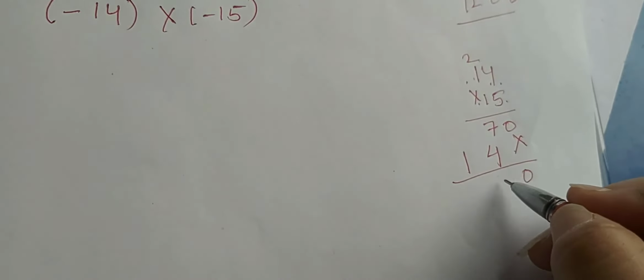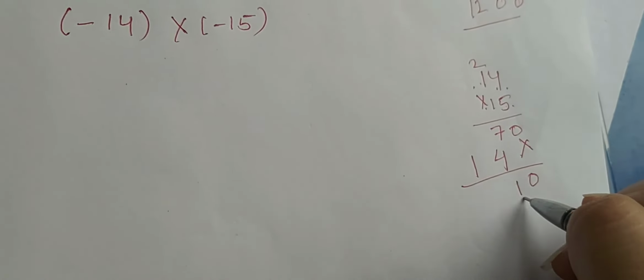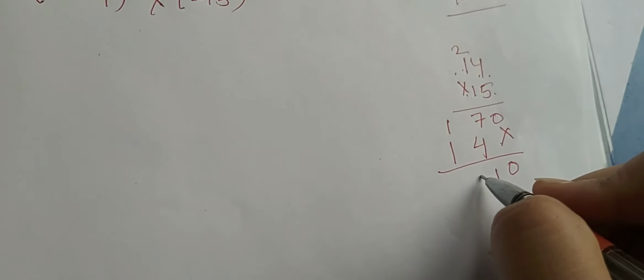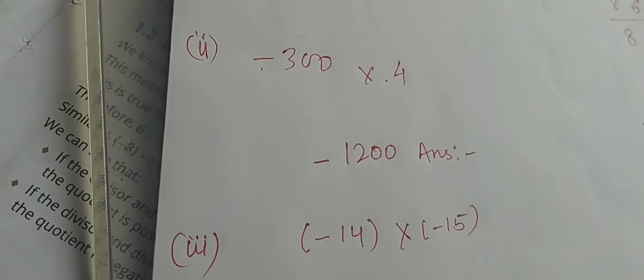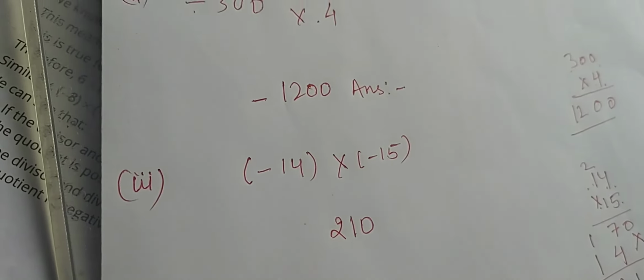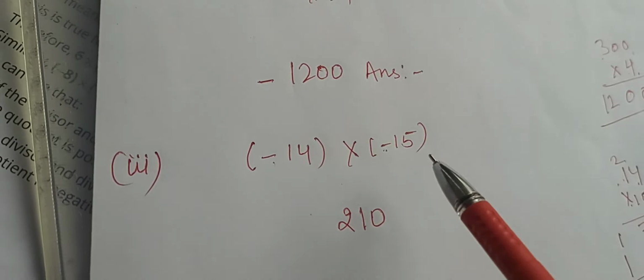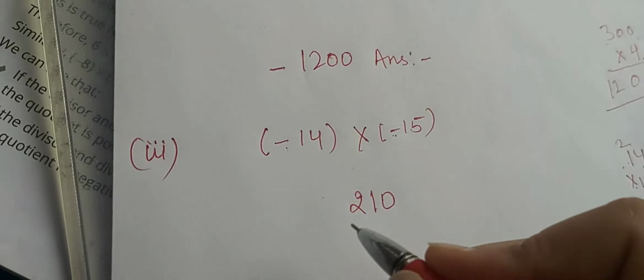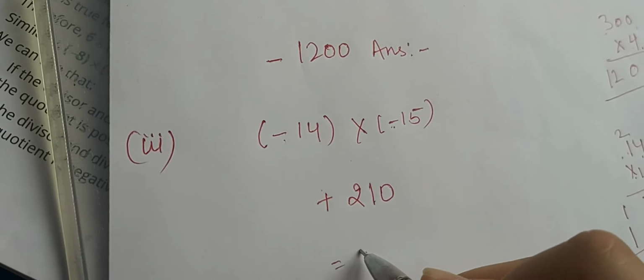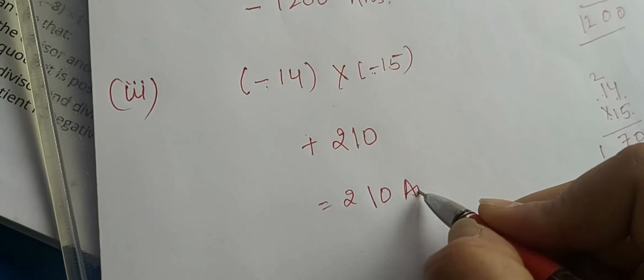So the answer is 7 plus 4, 11, 1 carry, that is 2. So the answer is 210. Now about the sign. This is negative and this is negative. When we multiply the same signs, what do we get? Positive. So our answer is 210 simply.